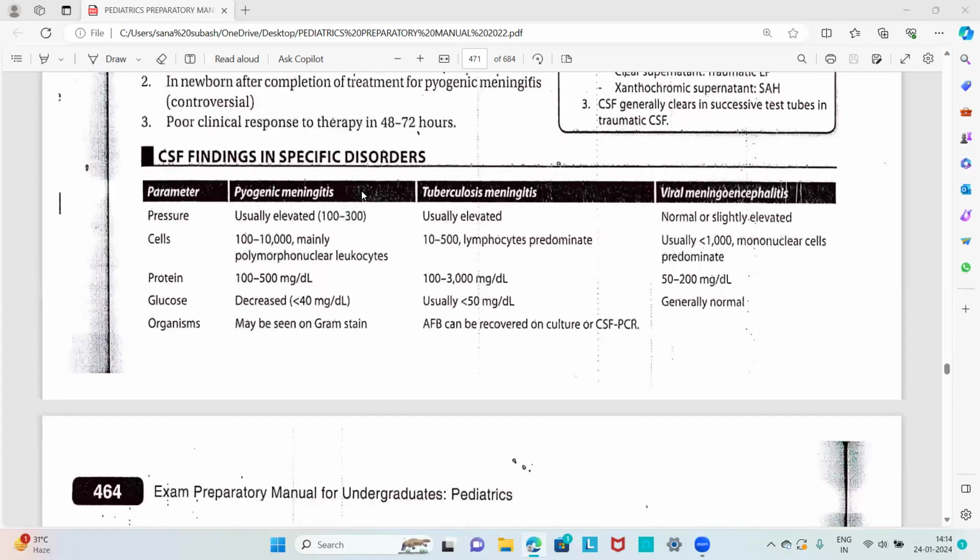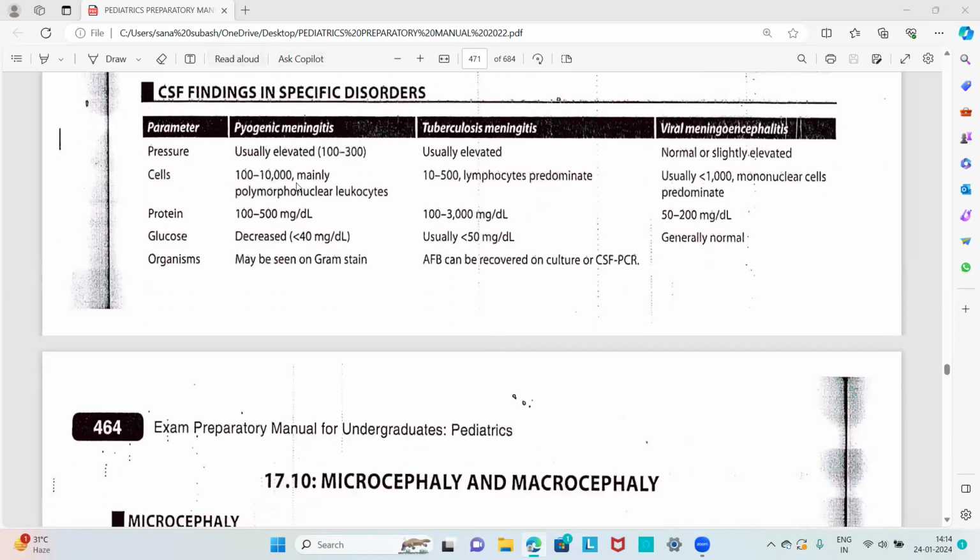Then, as a commonly asked short note, CSF findings in specific disorders. There are different meningitides: pyogenic meningitis, tubercular meningitis, and viral meningoencephalitis. In these there will be different findings. The pressure is usually elevated in pyogenic and tubercular meningitis, about 100 to 300 millimeters of mercury, and in viral meningoencephalitis it will be normal or slightly elevated.